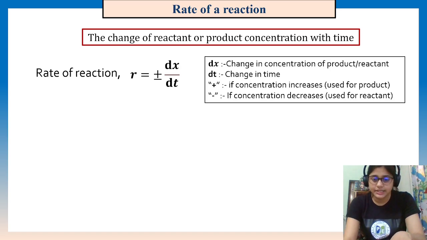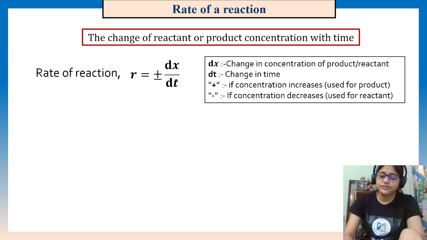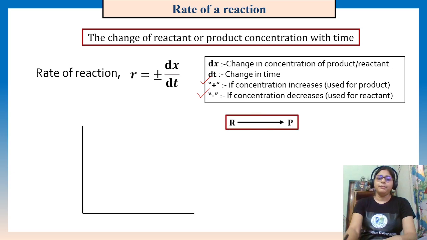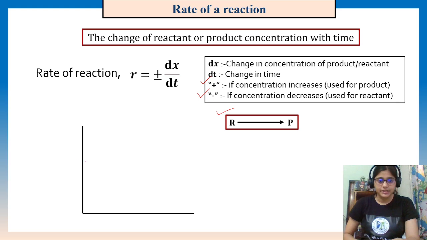So here everything is given. Positive sign if concentration increases; if the concentration decreases, then the negative sign is used. Okay, clear? Then, R to P, one reaction is happening, this kind of reaction. So here, if we draw the graph, we write concentration only on the x-axis, and here time.